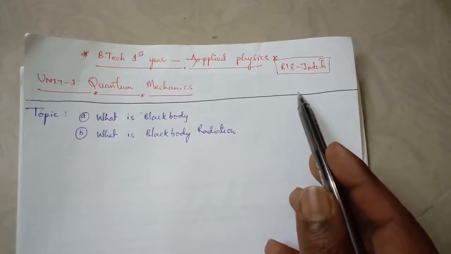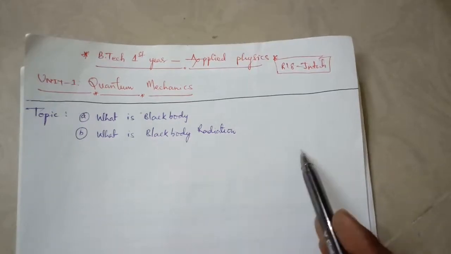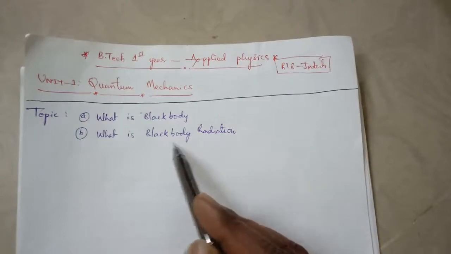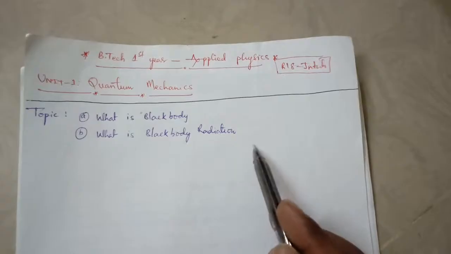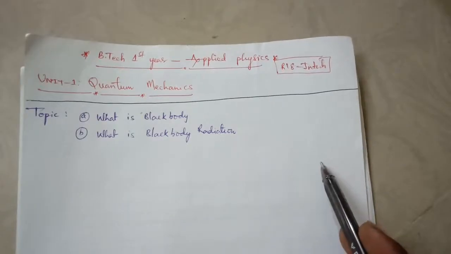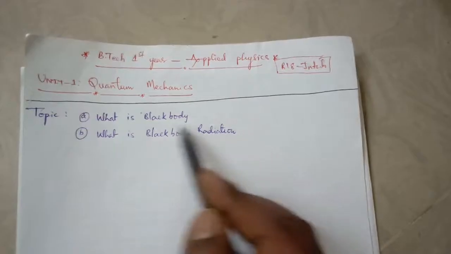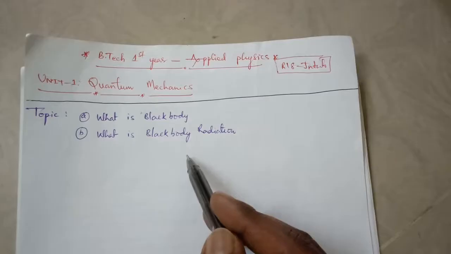According to classical mechanics the black body radiation is continuous, but experimentally it is not a continuous process, it is discrete packets. This was given by Max Planck in 1900, in the 20th century.